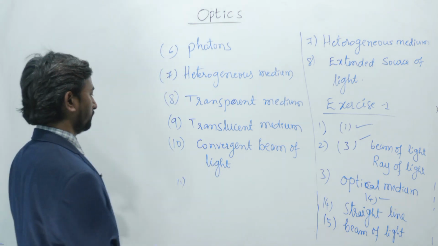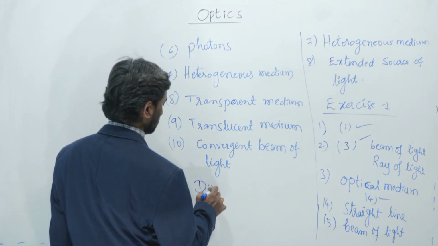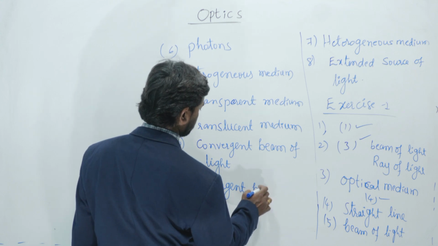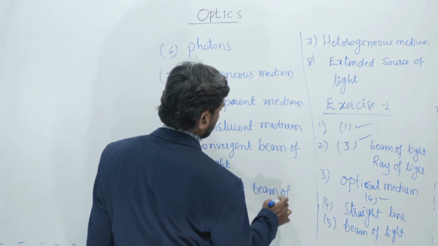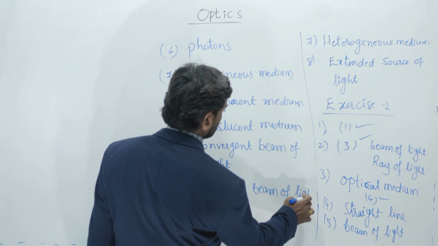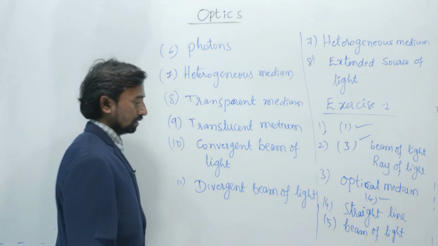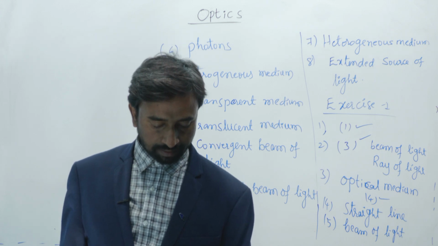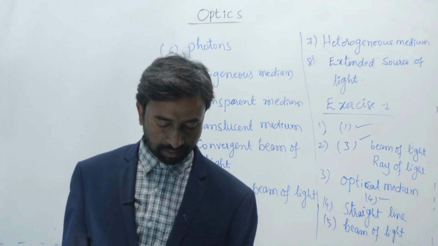So divergent beam of light. We can write here divergent beam of light. Divergent beam of light. So when the rays of light coming from different directions